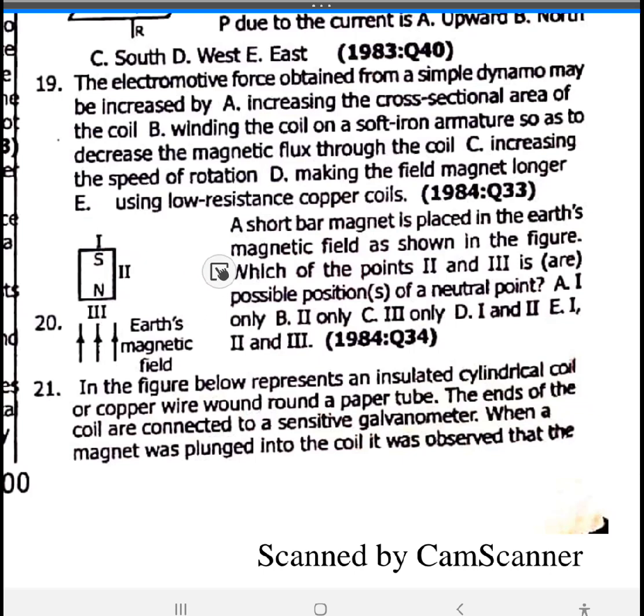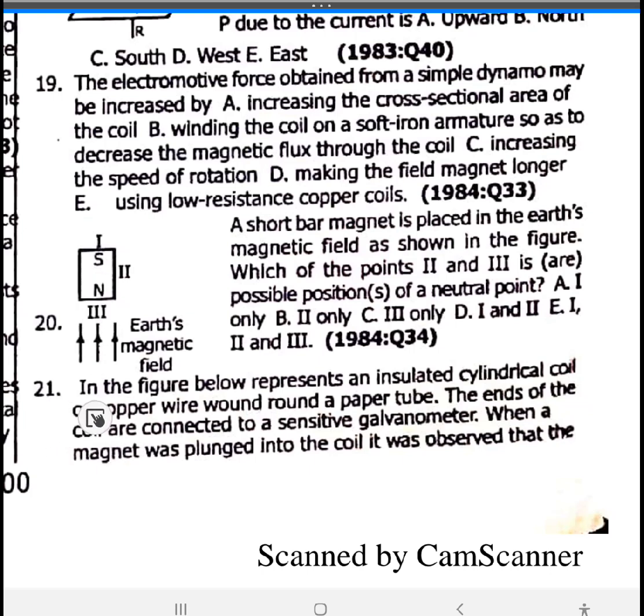20. A short bar magnet is placed in the earth's magnetic field as shown in the figure. Which of the points I, II and III are possible positions of the neutral point? The possible positions are I and II only, option B.